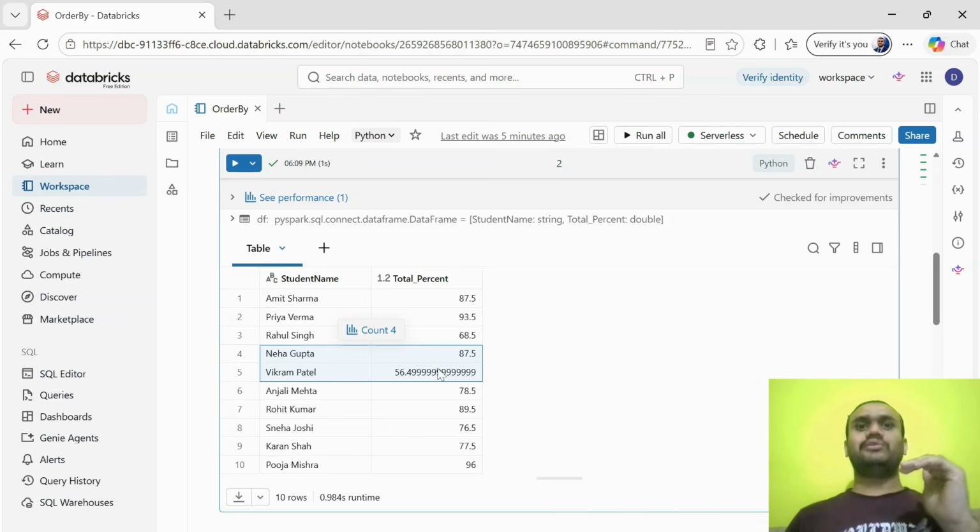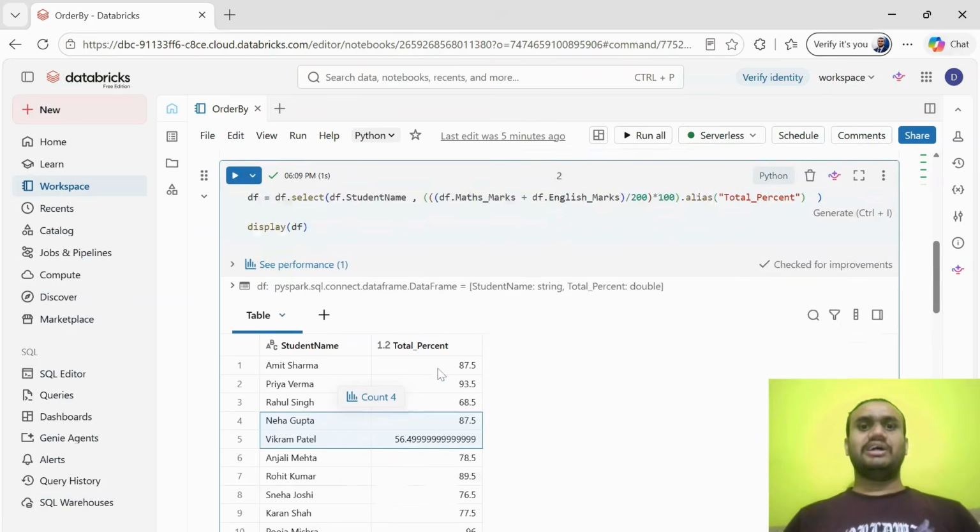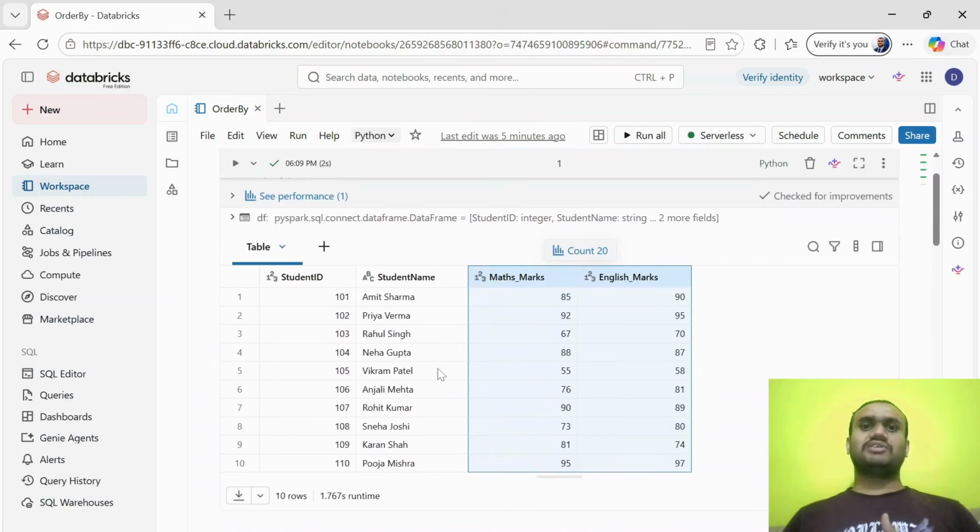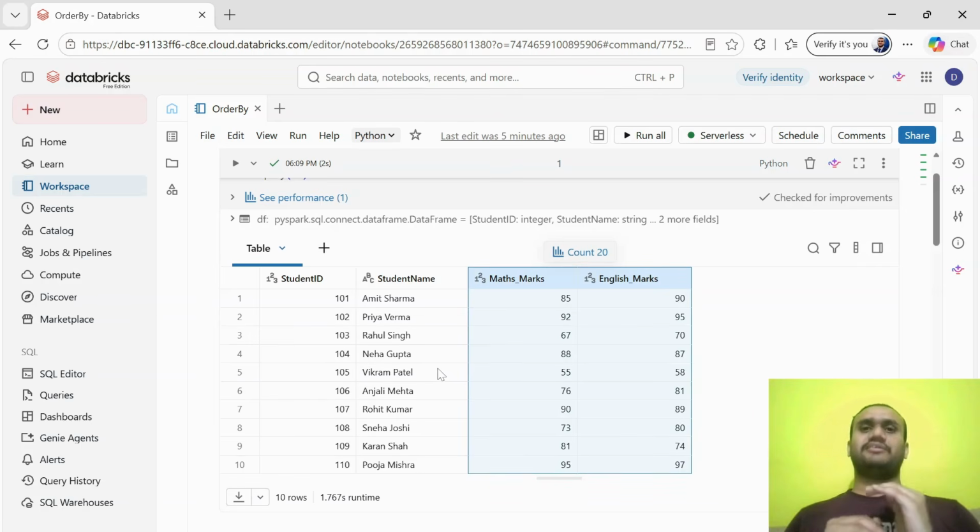When the percentage is above 90, put A. When the percentage is above 75 but below 90, put B. And when the percentage is below 75, put C. So this is the window and this is the code we are going to write, and we are going to learn all this in a real-time example and perform some hands-on. So let's start. This was the problem statement and the idea behind implementing this when condition.